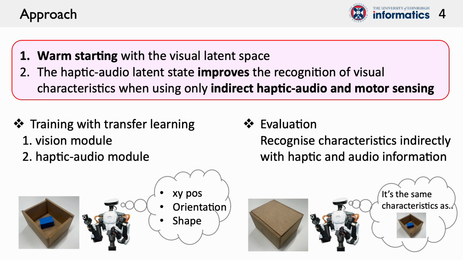We initially train the model with vision directly observing the target objects, and then we transfer the latent space learned from vision to a second module, trained only with haptic audio and motor data. This transfer learning framework facilitates the representation of object characteristics using indirect sensor data, thereby improving recognition accuracy.